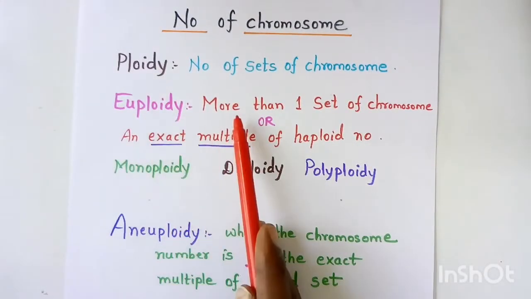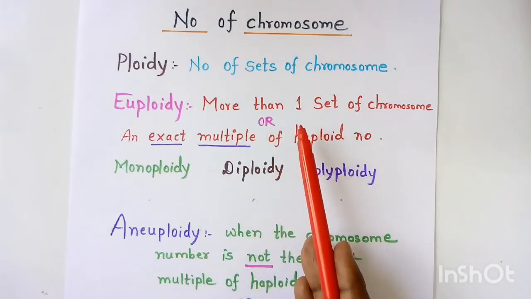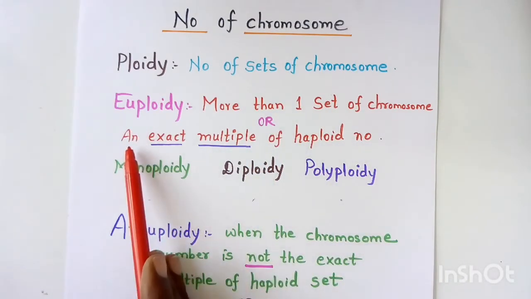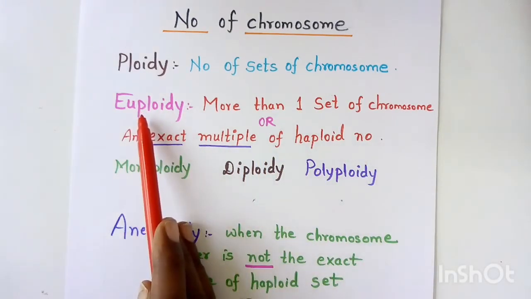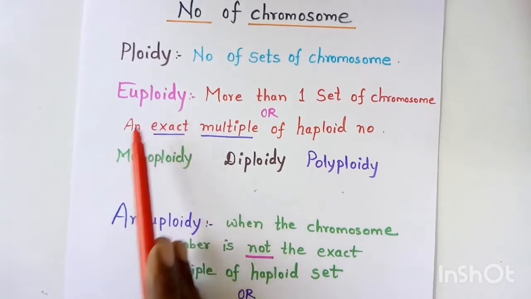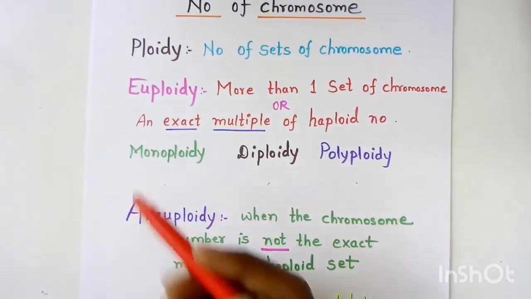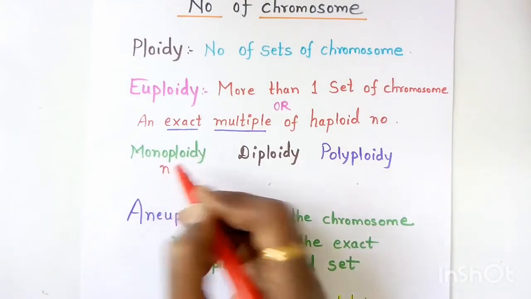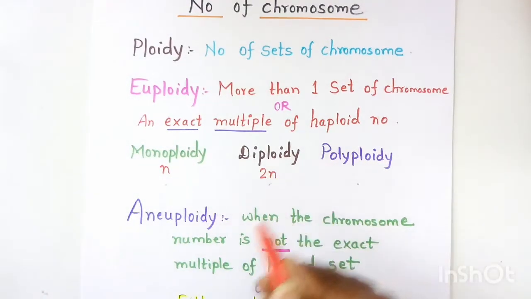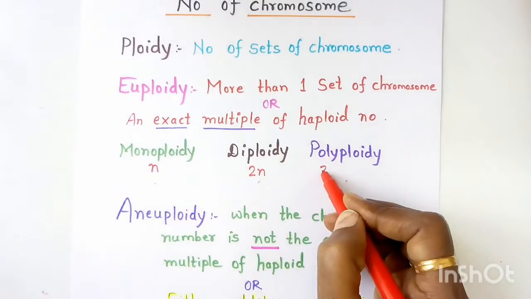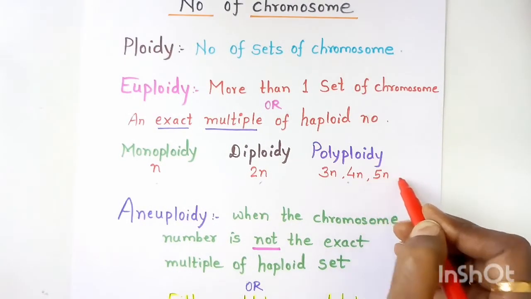Euploidy is an exact multiple of the haploid number of sets. It is further classified as monoploidy, represented as n, diploidy, which represents 2n, and polyploidy, which represents 3n, 4n, 5n and so on.